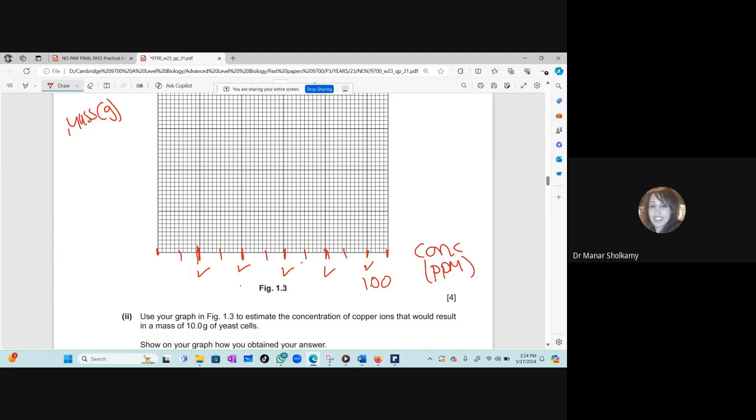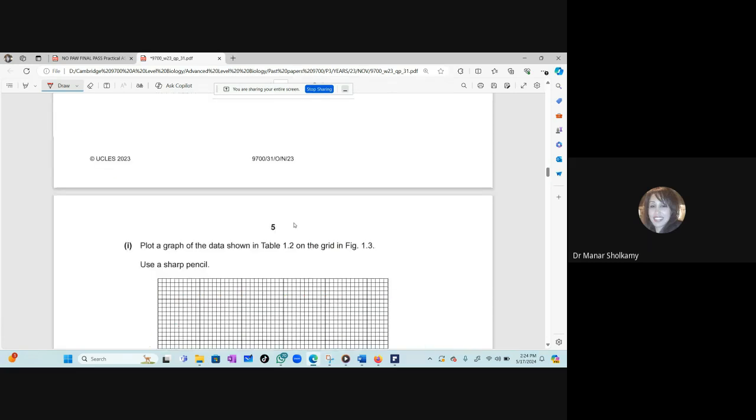Zero, 0.2, 0.4, 0.6. I got it. It's very easy. If I put a 0 here, what will be the value here? 0.2. Yes, 0.2, 0.2, 0.4, 0.6, 0.8, and 1. Okay, good. And we labeled it.